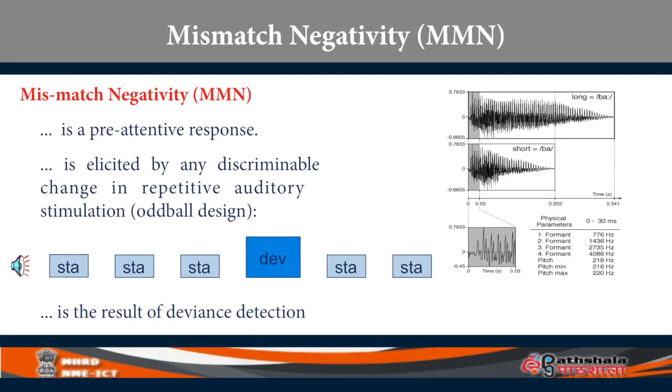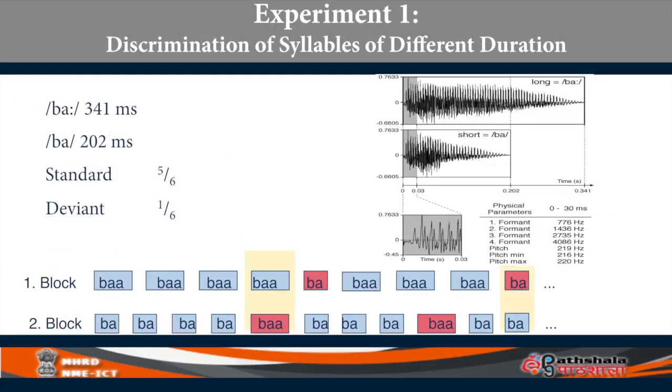So MMN is basically a pre-attentive response. It is elicited by any discriminable change in repetitive auditory input. All right, the technique is called the oddball paradigm. In this picture on the screen, you see one stimulus is long, it is ba. The next stimulus is ba, short. So you give a series of stimuli, maybe long, short, long, short. I will demonstrate to you.